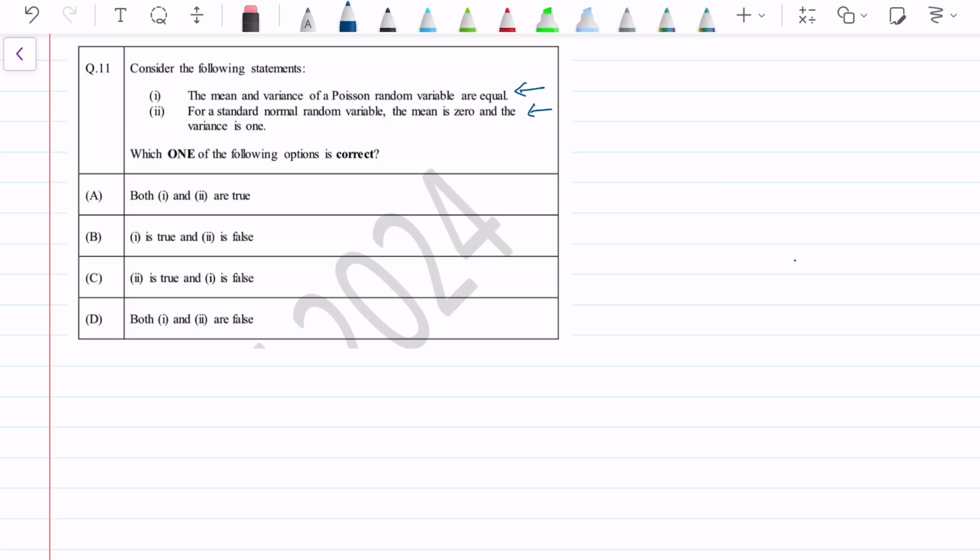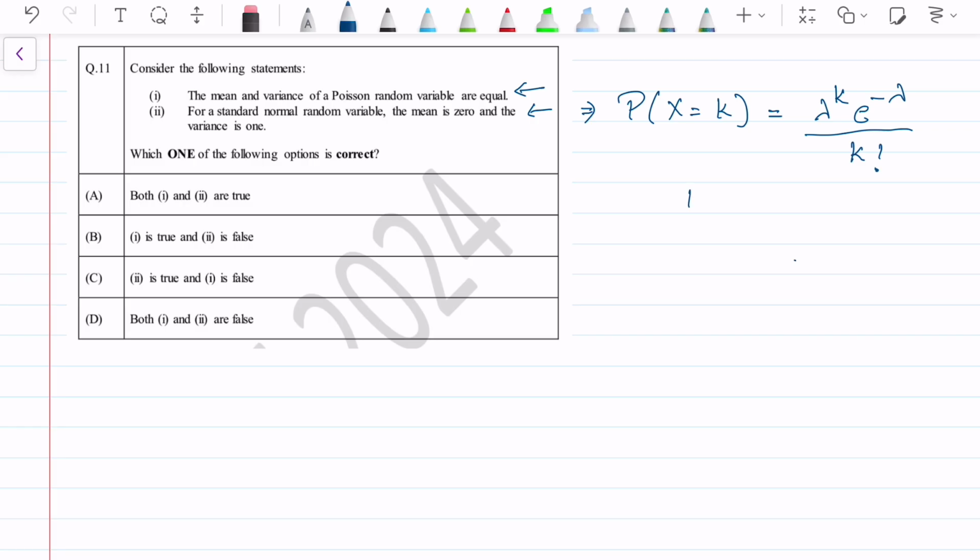The first statement is: the mean and the variance of a Poisson random variable are equal. So let's see our Poisson distribution. It looks something like this: the probability that a random variable X is equal to k is lambda power k e power minus lambda upon k factorial, where lambda is the average number of events in some interval.